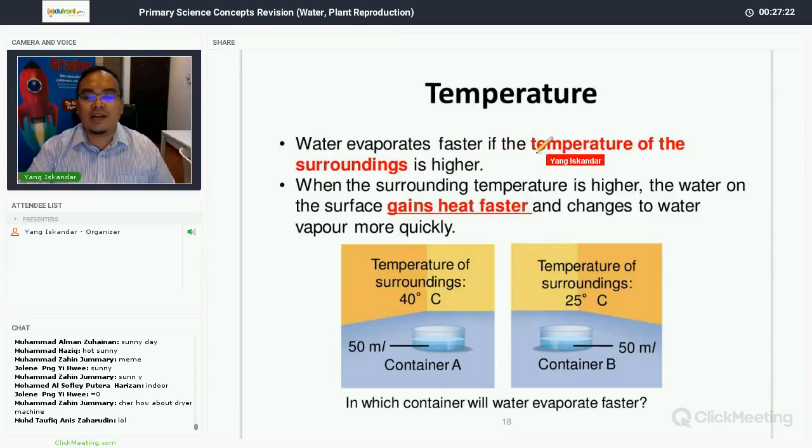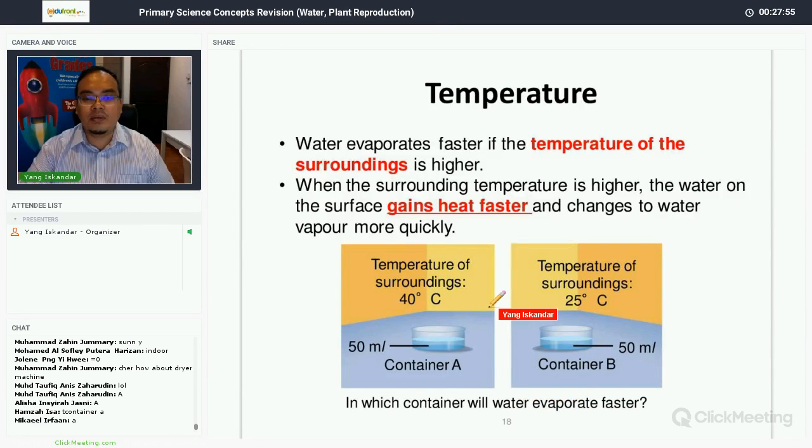Water evaporates faster if the temperature of the surrounding is higher. When the surrounding temperature is higher, the water on the surface gains heat faster and changes to water vapor more quickly. Let's take a look at this experiment, container A and container B. Both have 50 milliliters of water in the beginning. In container A, the temperature of the surrounding is 40 degrees Celsius. In container B it is 25 degrees Celsius. In which container will water evaporate faster? Anyone?